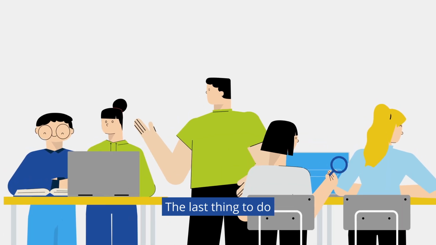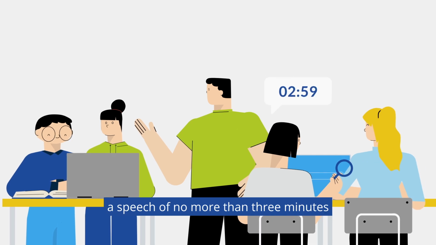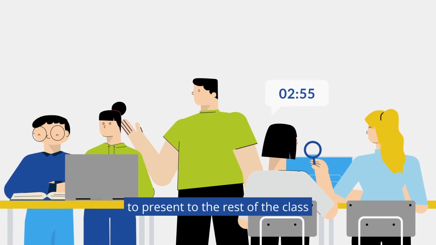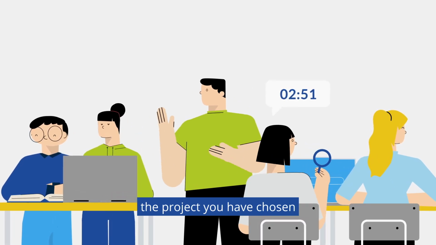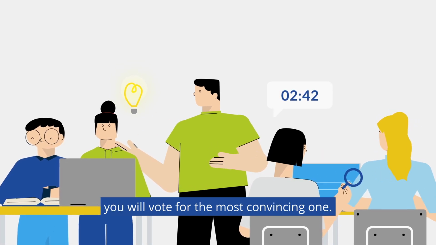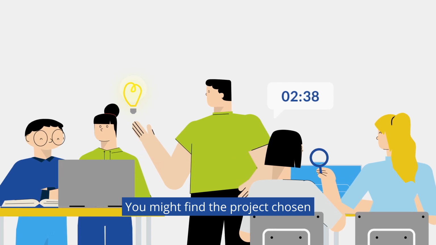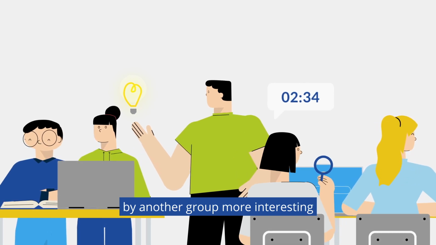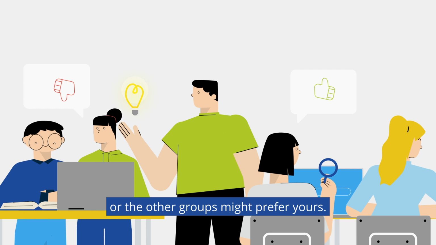The last thing to do is to prepare a pitch, a speech of no more than 3 minutes, to present to the rest of the class the project you have chosen with your group. At the end of the presentations, you will vote for the most convincing one. You might find the project chosen by another group more interesting, or the other groups might prefer yours.